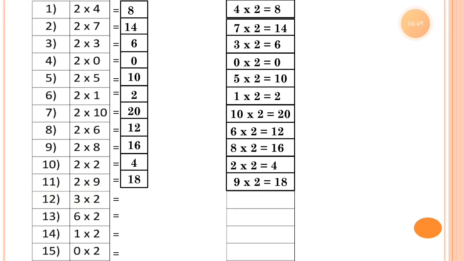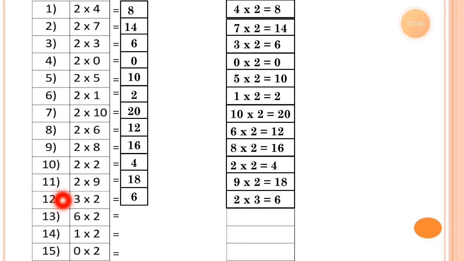Now number 12, 3 2s. 3 2s is equal to 6. So the multiplication fact for it is 2 3s 6.